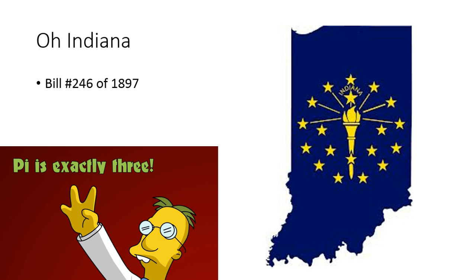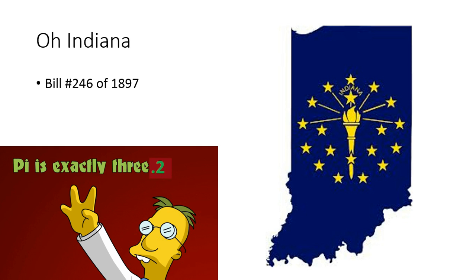Just showing. So the first thing is the state of Indiana. Oh, the state of Indiana, the crossroads of America. And back in 1897, Bill 246 came into the House and passed with flying colors. And basically what Bill 246 said, if you whittled it down to one of the main things in it, is that pi was exactly 3.2, not the irrational number that we all assume it is now, or we know it is.